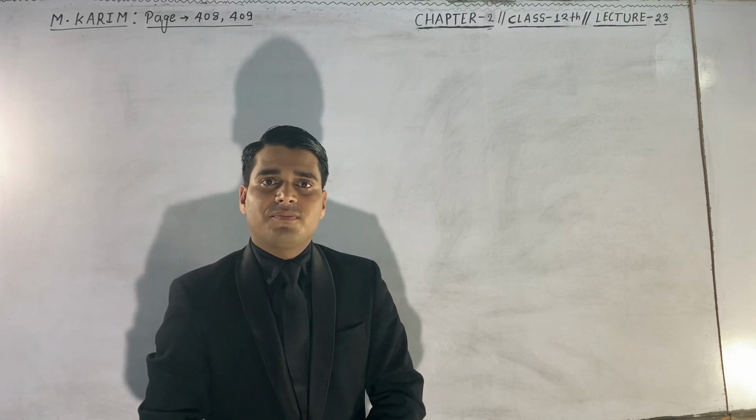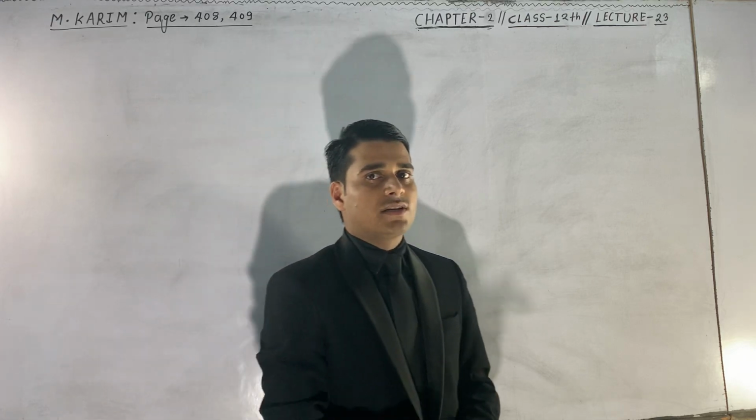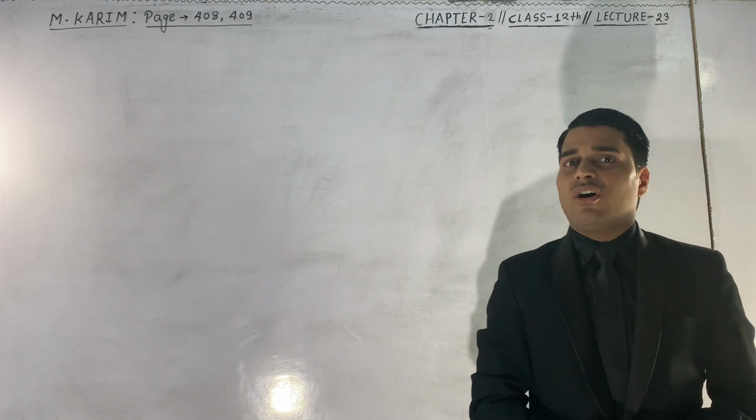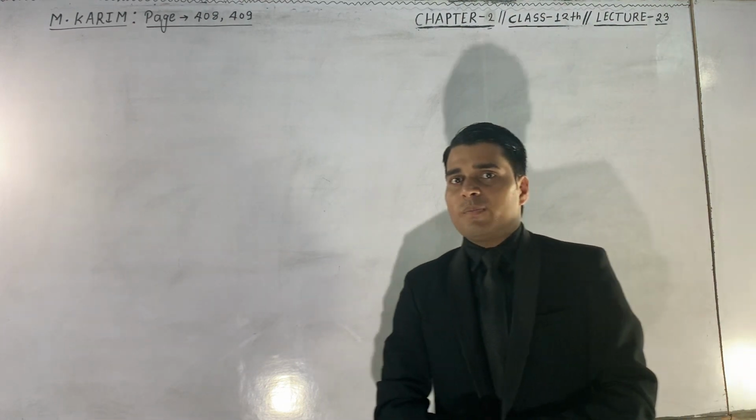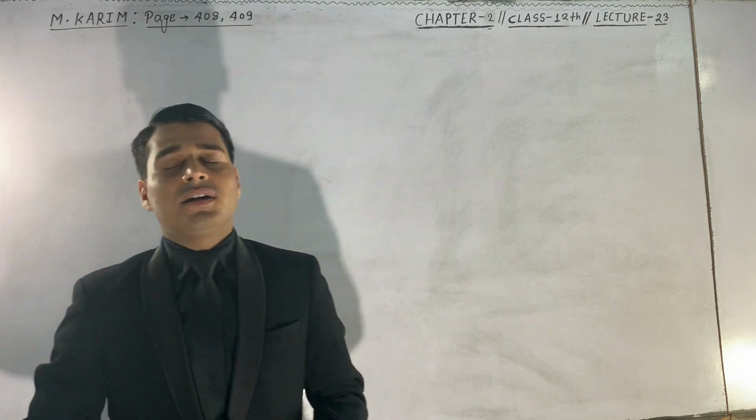Today we are going to study some numericals based on the topic which I taught you in the previous lecture class.